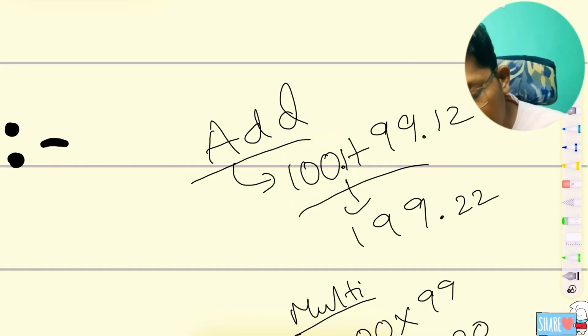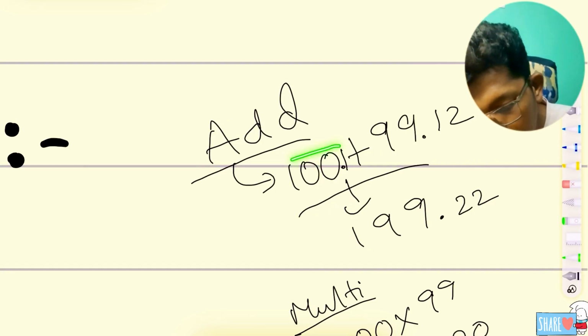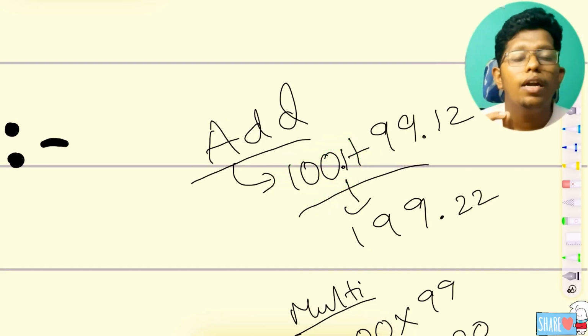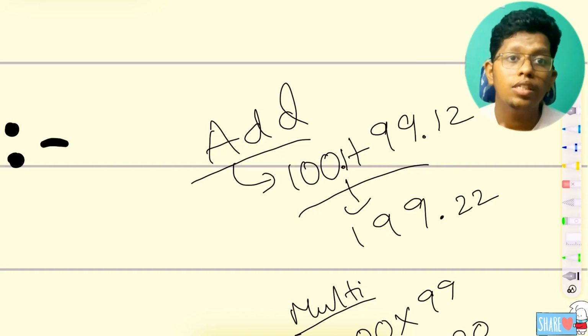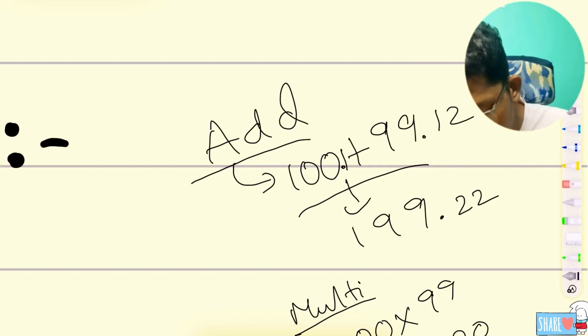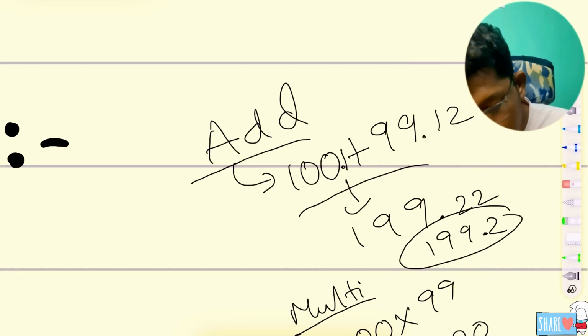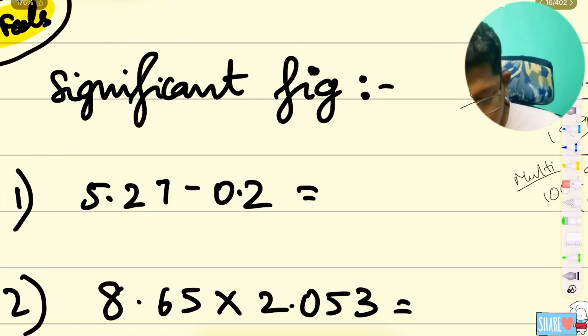If we compare both, we can see that in one number the least decimal digit is 1. So we should take only the least decimal digit as the final answer. That's why we should write the answer as 199.2. That's the answer. So if I give you a sum like this, surprisingly I have given you a sum with subtraction, that is 5.27